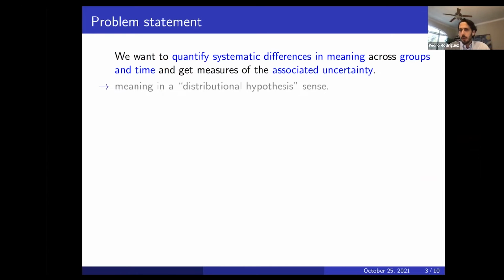Now, I should clarify before continuing what we mean by meaning. We're building on what is called the distributional hypothesis, and this is common to most of the most popular methods in text as data. In simple terms, what the distributional hypothesis states is that we can learn something about the meaning of a word from the contexts within which it appears. So just as we were doing in the thought experiment, the word migrant appears in the context of such words, and we were learning something about the meaning of the term from these two different news sources.